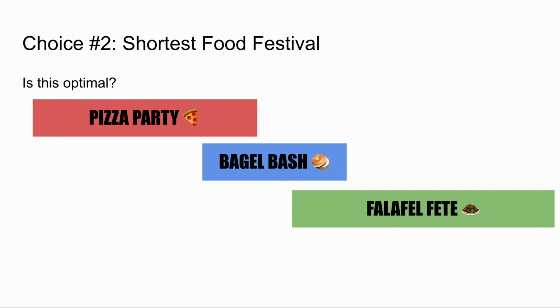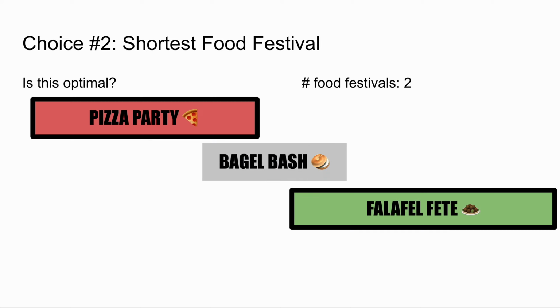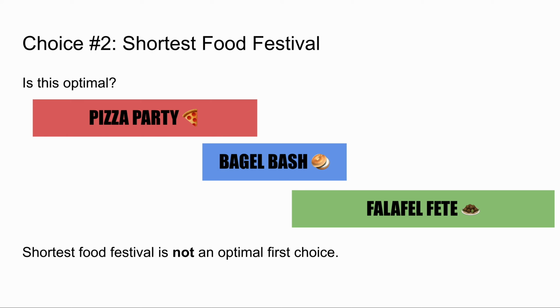With the choice of shortest food festival, I choose Bagel Bash and remove the overlapping food festivals. Now I have one food festival. There are no food festivals remaining, so we are done, and our algorithm outputs a schedule with one food festival. However, we can see that there is a better solution with 2 food festivals. Then, the shortest food festival was not in an optimal solution, so it is not an optimal first choice.